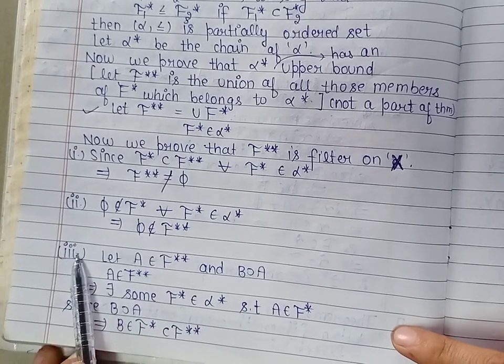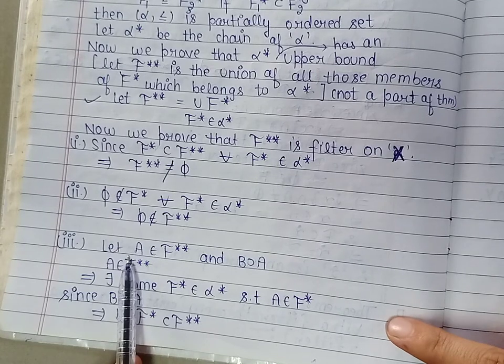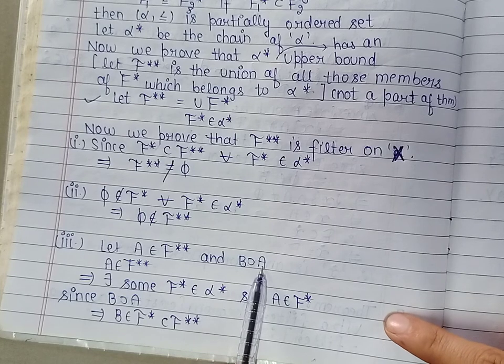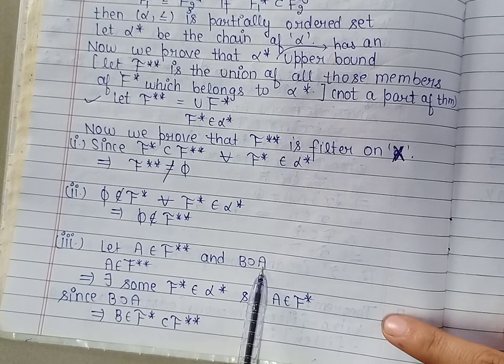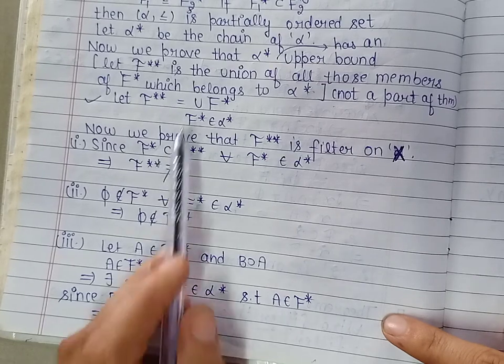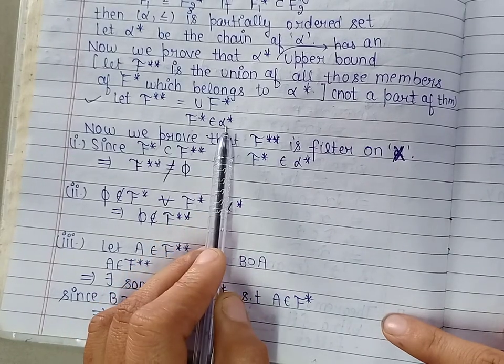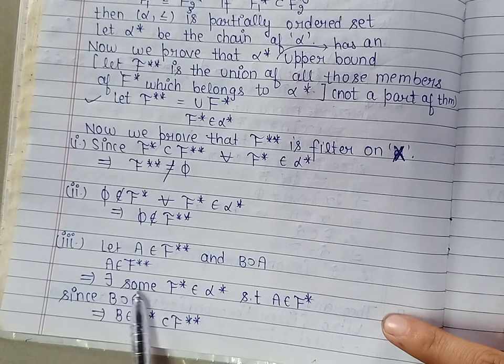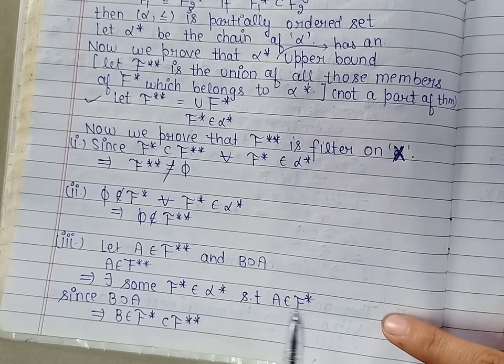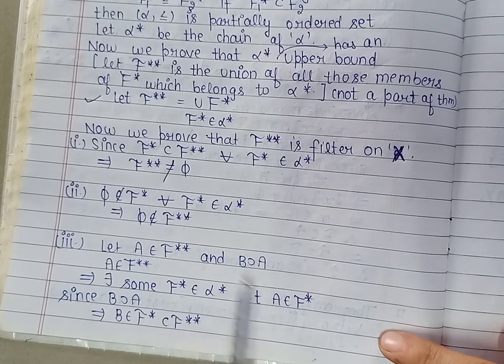Now for the next condition of a filter, let us take a member A belonging to f double star and B a superset of A. We claim that B belongs to the collection f double star. Now because A belongs to f double star, which is the union of members from alpha star, we can say that there will exist a member f star belonging to alpha star such that A belongs to this filter f star. Now we can combine these two. Now A is contained in B.